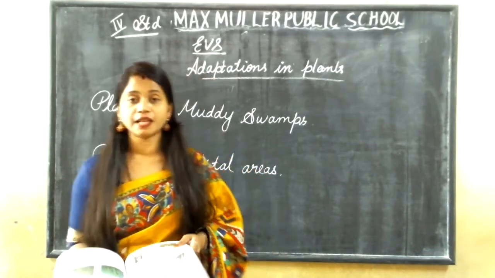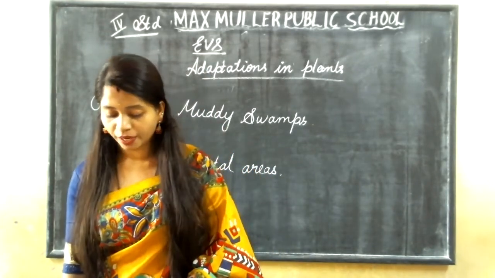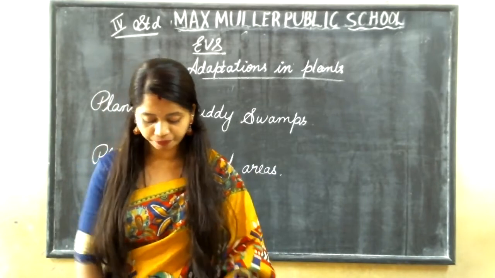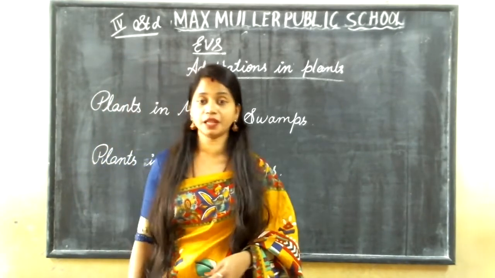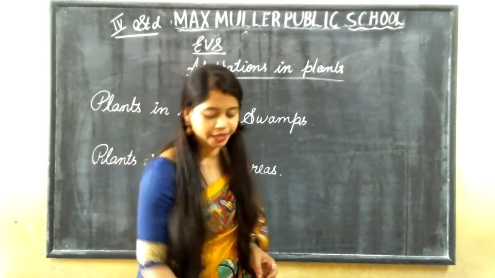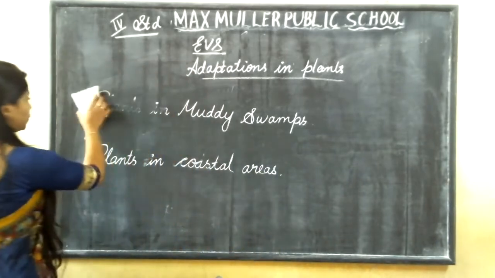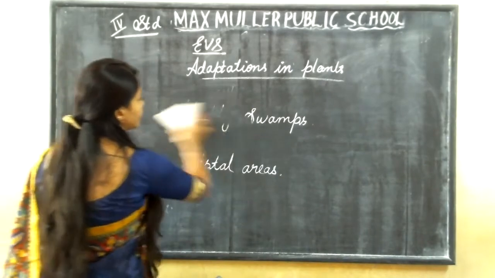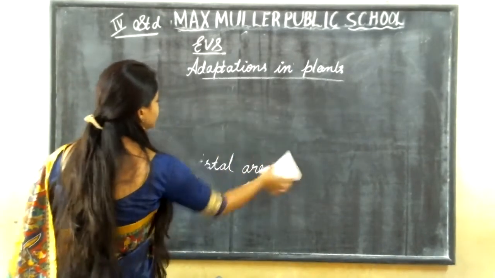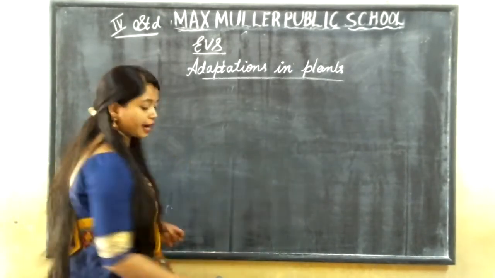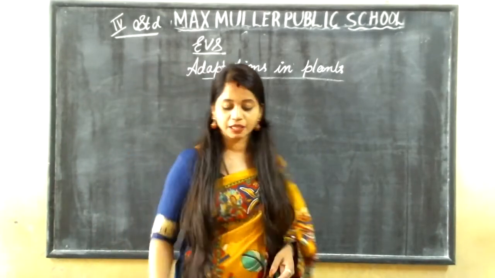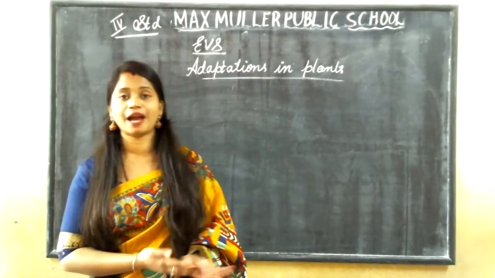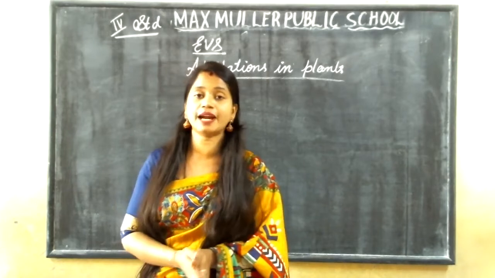Okay, next is adaptations in aquatic plants. Now we have learned adaptations in terrestrial plants, that is the plants which live on land. In those plants, there are again different kinds of plants in each place according to their adaptations.